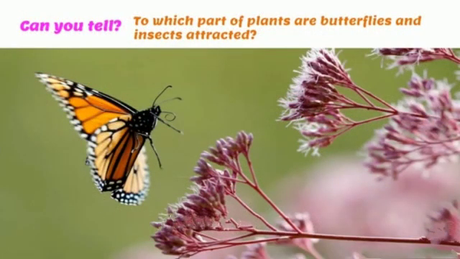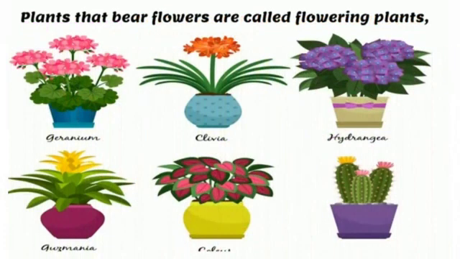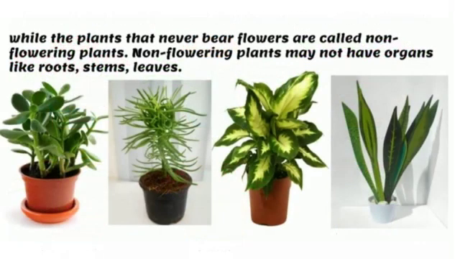Can you tell? To which part of the plants are butterflies and insects attracted? Yes, butterflies and insects are attracted towards the flower. Plants that bear flowers are called flowering plants, while the plants that never bear flowers are called non-flowering plants.